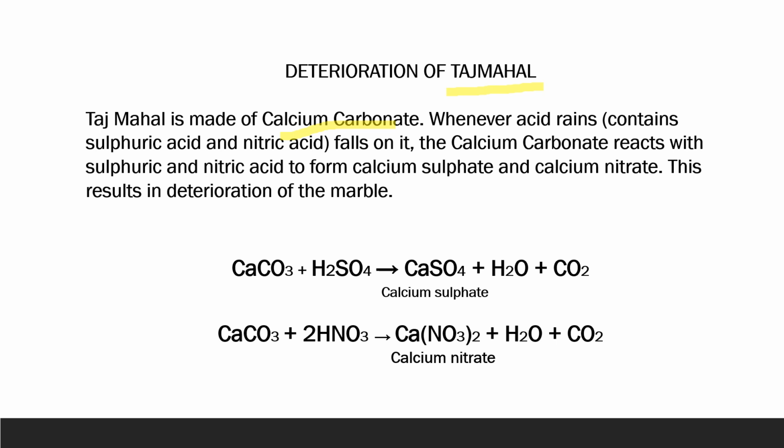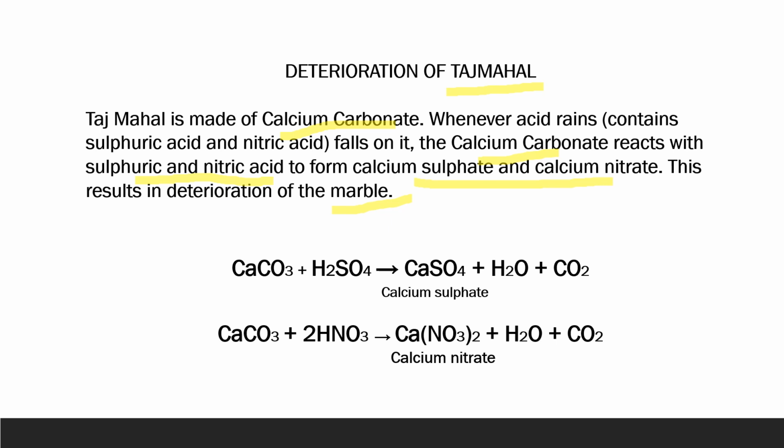Since acid rain contains sulfuric acid, sulfurous acid, nitric acid, nitrous acid, when these react with calcium carbonate of marble, they actually produce calcium sulfate and calcium nitrate, the corresponding salts. And this results in the deterioration of the marble.